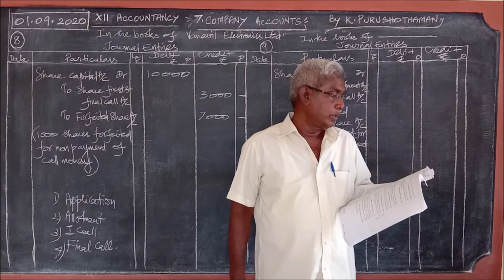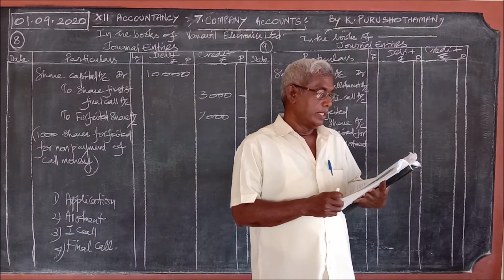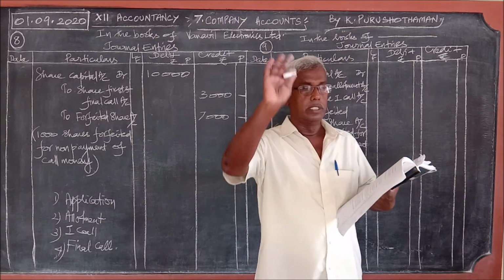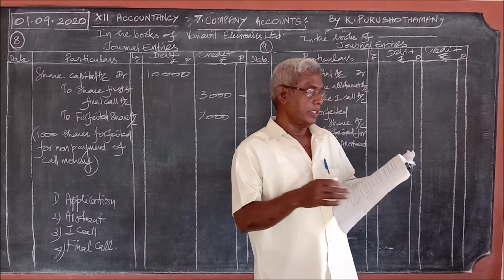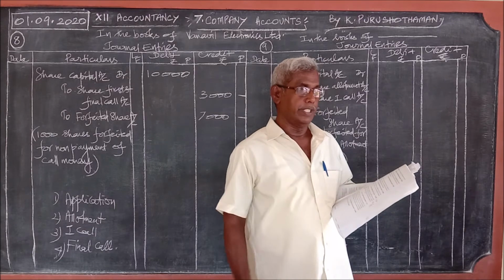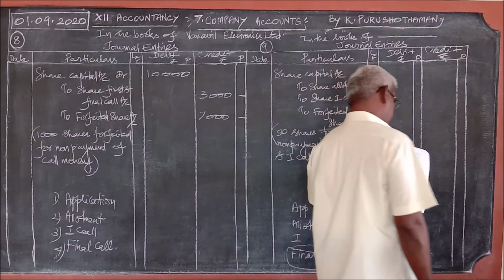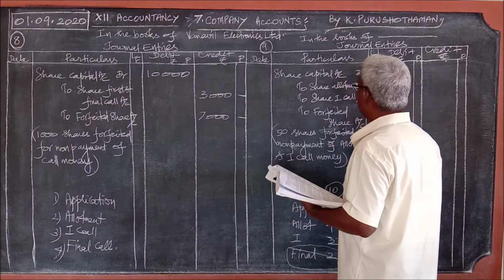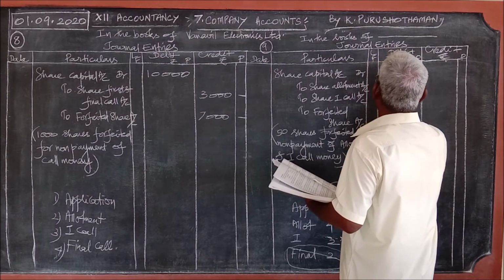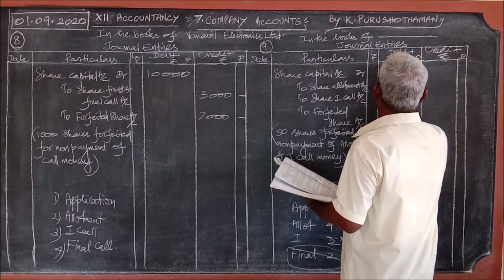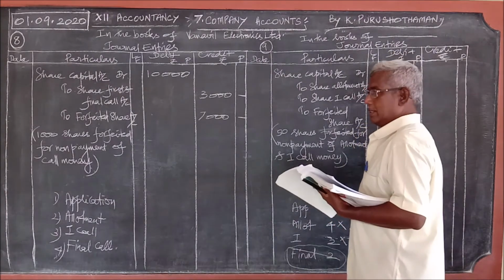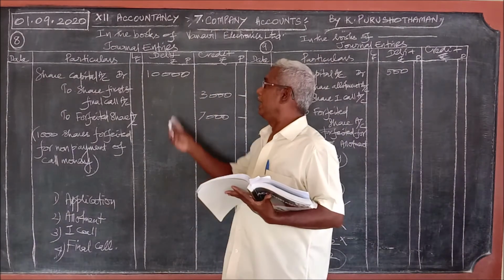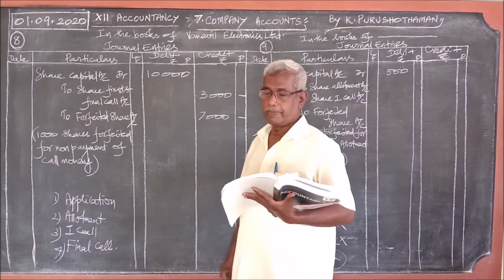See, once again, go to the question. Directors forfeited the shares after the first call. Immediately after the first call, the shares were forfeited. Now the question is, here the 50 shares of rupees 10 each, 50 into 10, 500. We may try to write that, because in the previous problem, 1000 into 10, 10,000 we wrote.